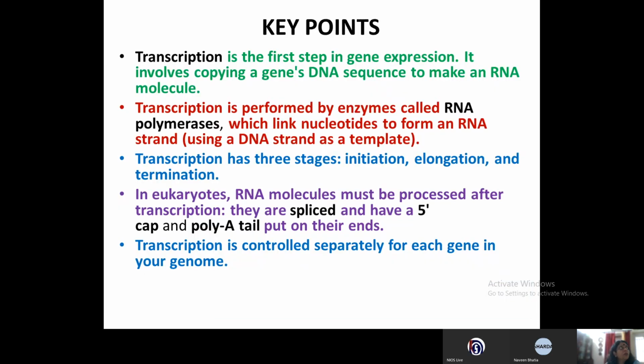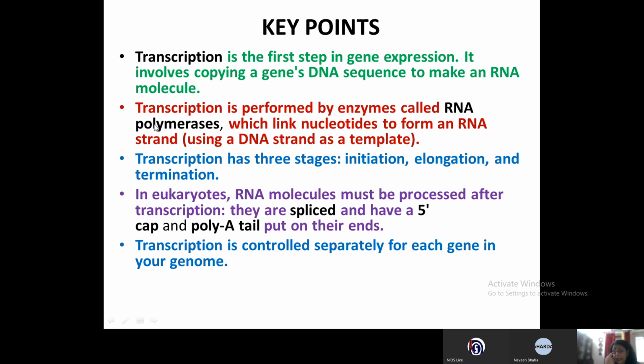All right. So now we go to the key points of the transcription. Transcription is the first step in gene expression, and it involves copying a gene's DNA sequence to make an RNA molecule. So the codes for particular proteins are present on the DNA. One of the strands of the DNA, which is called the template strand, will give its codes for the formation of the mRNA. Transcription is performed by an enzyme which is called RNA polymerase.